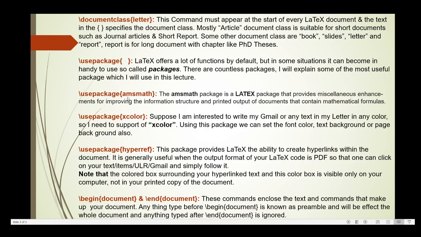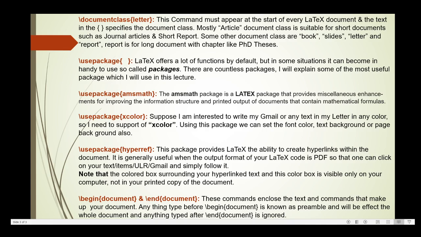First one is amsmath. The amsmath package is a LaTeX package that provides miscellaneous enhancements for improving the information structure and printed output of documents that contain mathematical formulas. Next one is \usepackage{xcolor}.